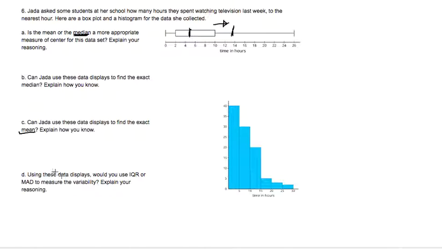And then lastly, it says using these data displays, would you use IQR or the MAD to measure the variability? Remember, to find the MAD, we need to know the mean. In this case, I already said we don't know how to find the mean with either of these displays. The IQR would be a better measure of variability because the IQR can show us where Q1 and Q3 are. We subtract them to find the IQR, which then gives us the measure of the variability. So we wouldn't use the MAD, we would use the IQR.